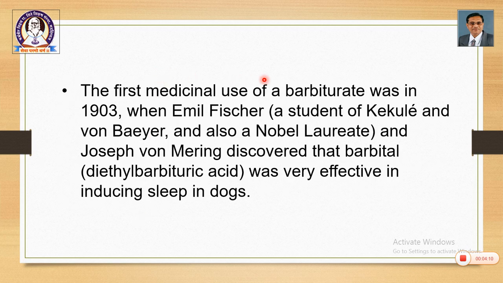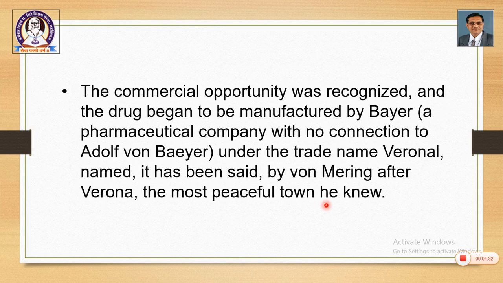The first medicinal use of barbiturate was in 1903, when Emil Fischer, who was also a student of Kekulé and von Baeyer and also a Nobel laureate, and Joseph von Mering discovered that barbital, that is diethyl barbituric acid, was very effective in inducing sleep in dogs. So, it was the first trial on dogs.